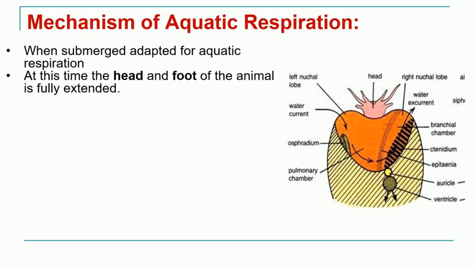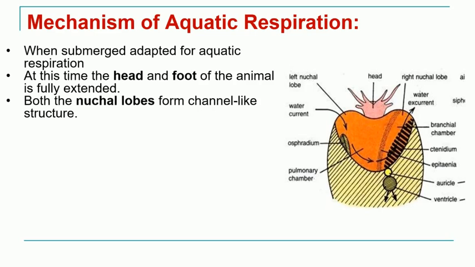Now when it does aquatic respiration, the head as well as the foot come out of the shell and the body is fully extended. In the next step, both the nostril lobes, that is the left and right nostril lobe, form a channel-like structure. These nostril lobes play a very important role in aquatic respiration, forming a channel-like structure for entry and exit of water.